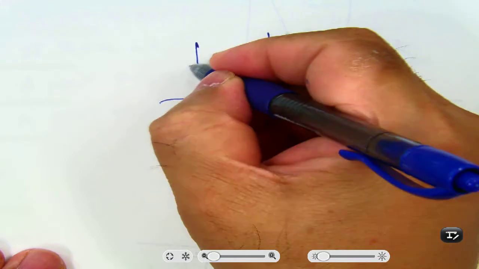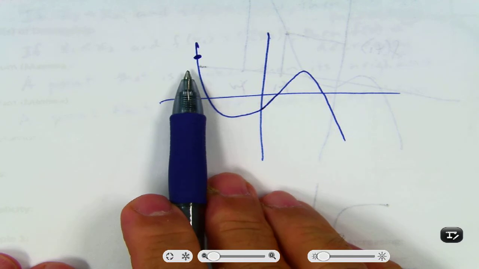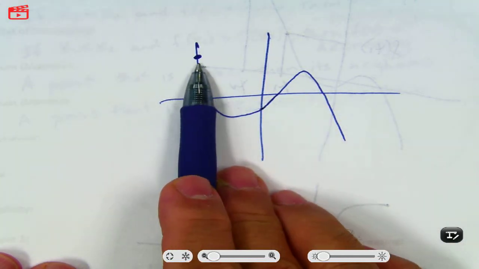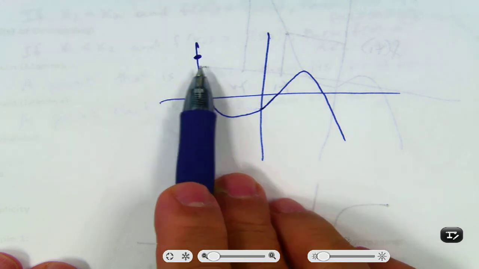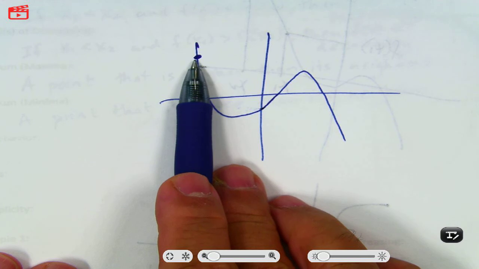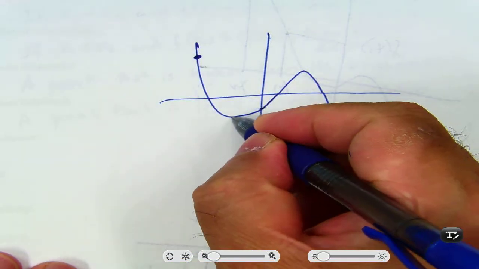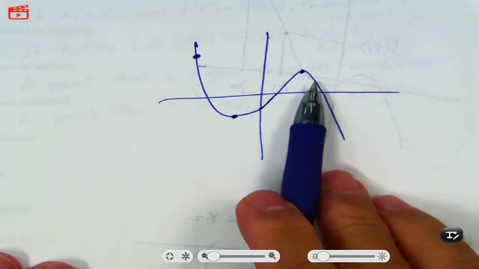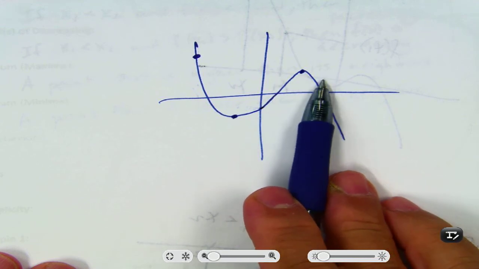Now, here, this is a pretty high point. Okay, it's higher than all these points, right? But it's not higher than the one left of it. It's higher than the one to the right, but it's not higher than the one to the left. But here, this point is higher than the point to the left and higher than the point to the right.